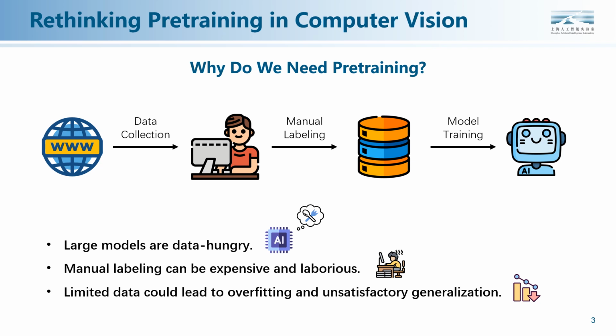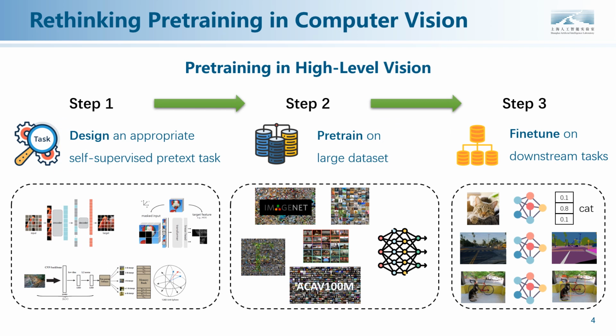Hence, pre-training is proposed. There are three steps for pre-train fine-tune paradigm. First step, we need to design an appropriate self-supervised pretext task, like instance discrimination, mask image modeling, etc. Step 2, we pre-train the models on large datasets, like ImageNet. Step 3. Once we have pre-trained our model on large data, we can fine-tune the model on specific downstream tasks, such as image classification, object detection.